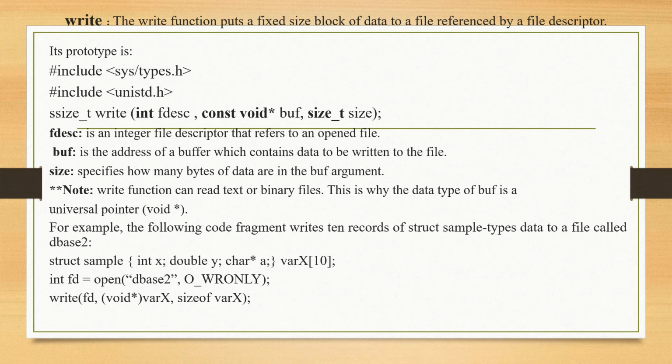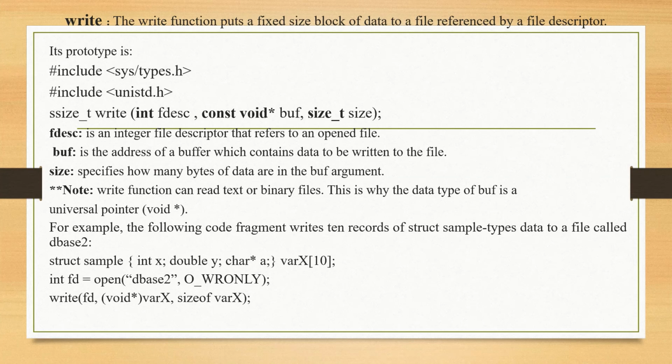For example, the following code fragment writes 10 records of struct type sample to a file called database2.